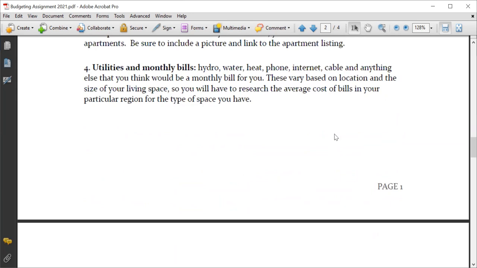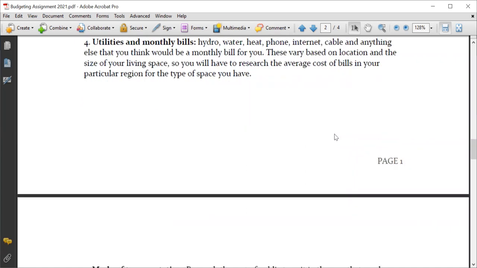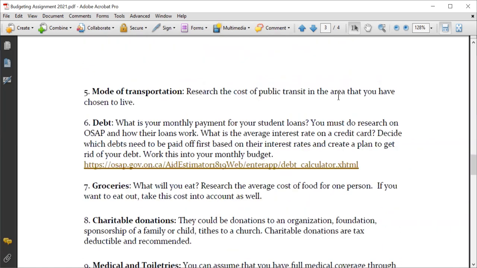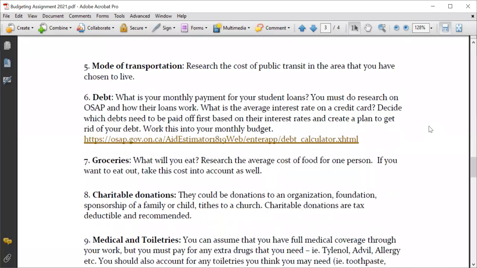And then you have to look at how much it costs to live in that apartment. So how much is your electricity, your water, your heat, your phone, internet, cable, anything else. So you've got to look up basic bills for living. Then you're going to decide how you're going to get around. Will you have a car? Then there may be some insurance associated with your car. Will you just take public transit? Will you take the GO train? Now obviously these are not real life decisions, so don't spend a whole lot of time trying to decide, just choose something.